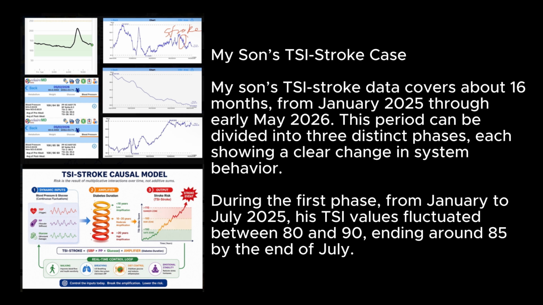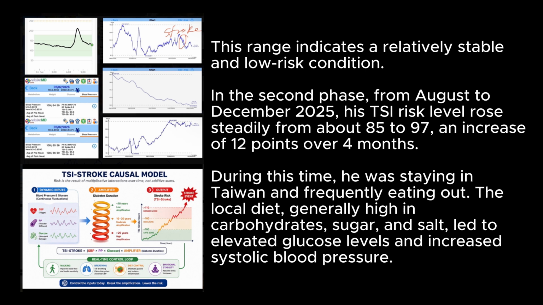During the first phase, from January to July 2025, his TSI values fluctuated between 80 and 90, ending around 85 by the end of July. This range indicates a relatively stable and low-risk condition. In the second phase, from August to December 2025, his TSI risk level rose steadily from about 85 to 97, an increase of 12 points over 4 months.